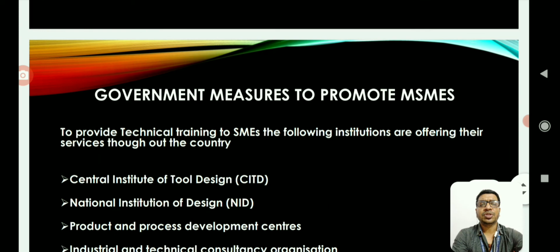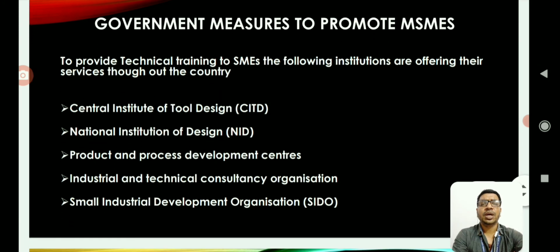And when it comes to technical support, to provide technical training to SMEs, the following institutions are offering their services throughout the country: Central Institute of Tools Design, CITD, National Institute of Design, NID, Product and Process Development Centers, Industrial and Technical Consultancy Organizations, Small Industrial Development Organization, SIDO. These are a few important organizations which offer technical support to both entrepreneurs and workers in micro, small and medium enterprises.